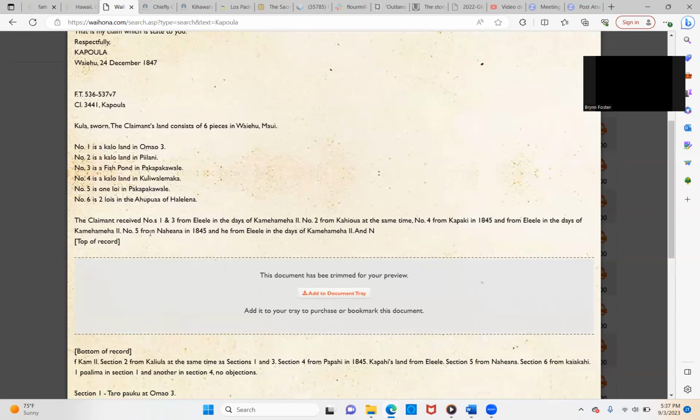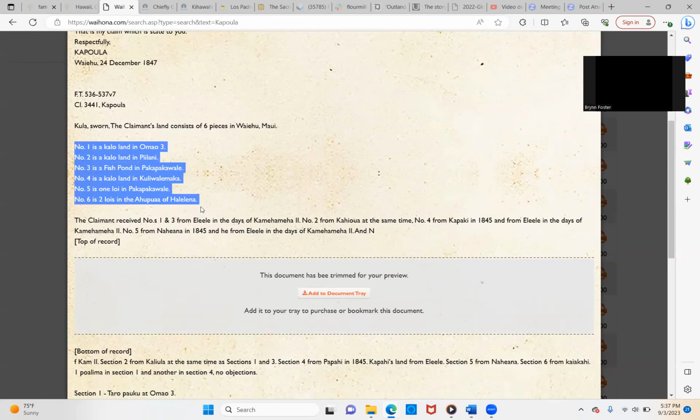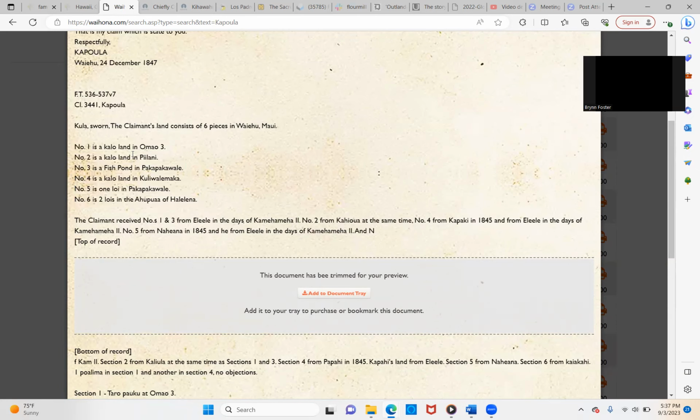And it looks like number 5 was from, I don't know if that's Nahi, was that Nahi Ana or was that Nahi? Yeah, I don't know what that name is, but it could have been a name for Nahi Ana because that was the same time frame. So it looks like he's saying that these lands are from Kamehameha II, which would have been also Nahi Ana, who we know that Kalani Ali'i lived with. So, and this was her husband. So this is another piece of information that solidifies the connection between them.